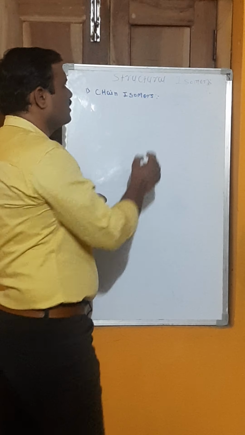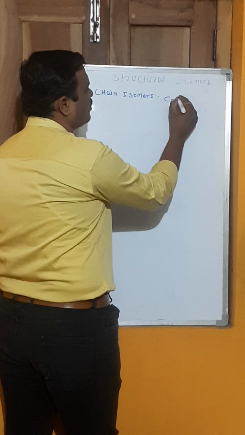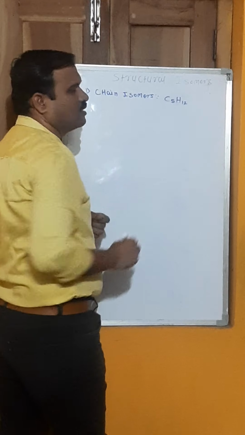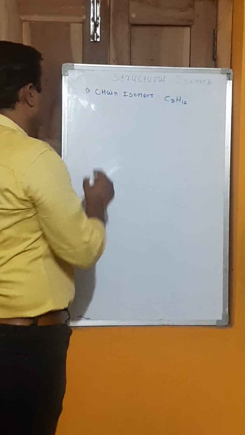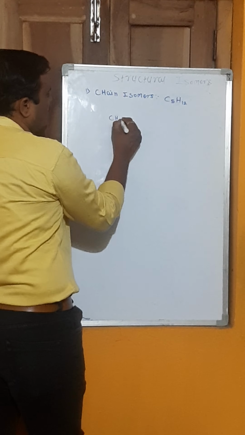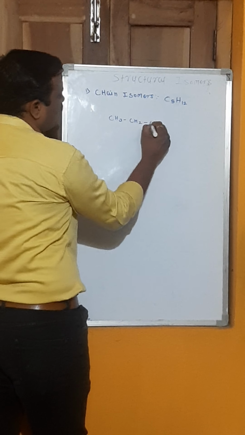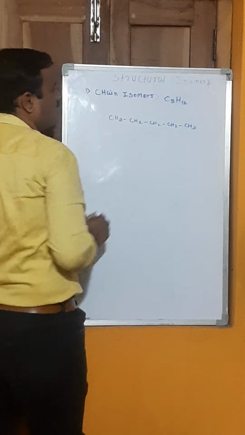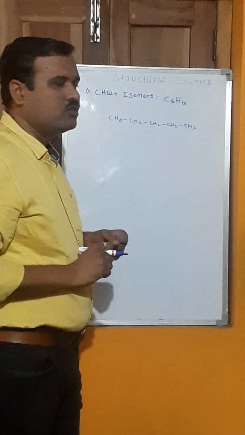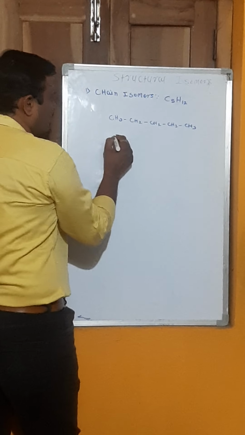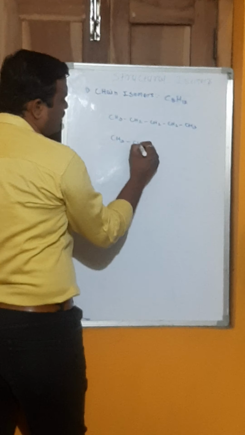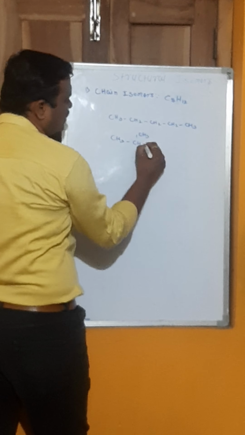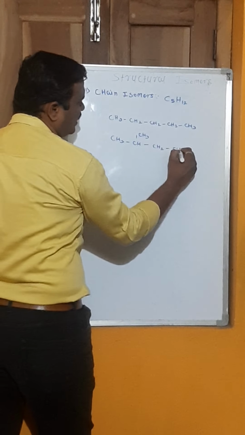For example, C5H12, that is pentane. CH3, CH2, CH2, CH2, CH3. This is n-pentane. You can also write it like this: CH3, CH, CH3, CH2, CH3.